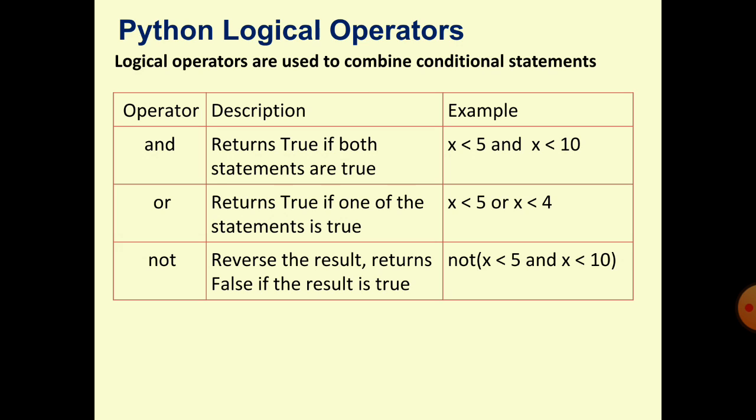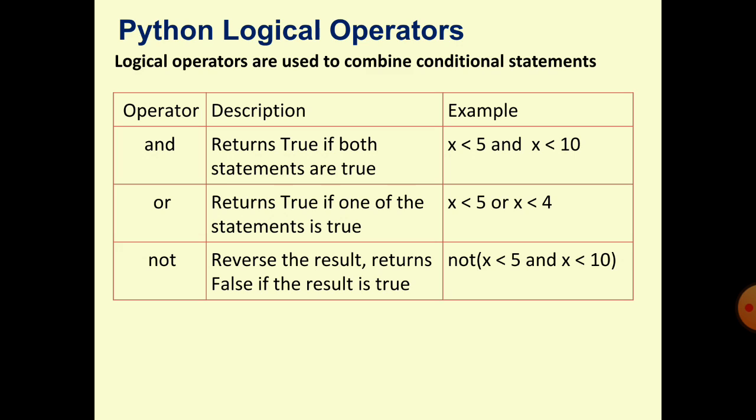Example, x is less than 5 or x is less than 4. Suppose that x is 3. If the value of x is less than 5, true. x is 3, less than 4, true. So it will return true.